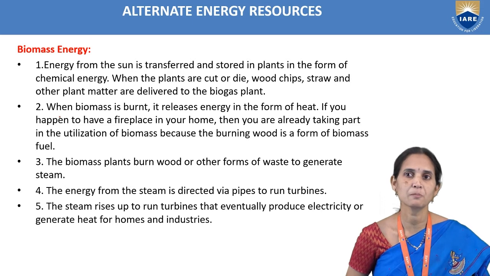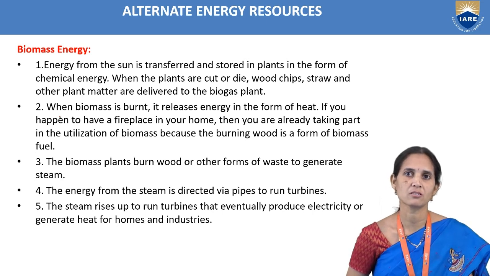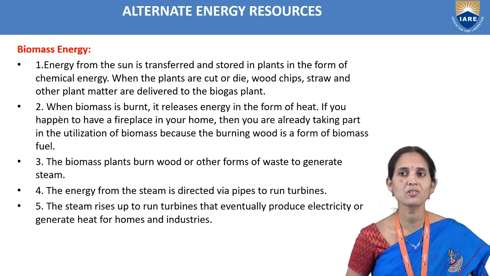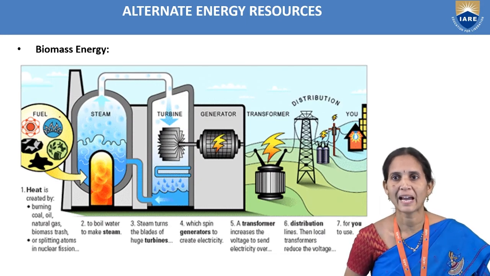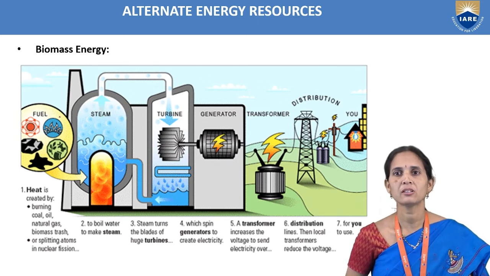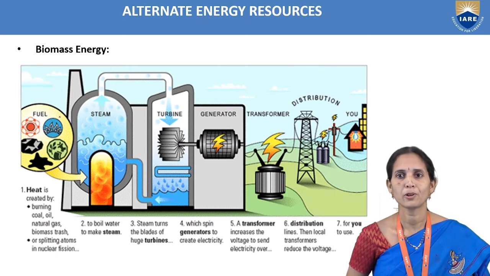The biomass plants burn wood or other forms of waste to generate steam. The energy from the steam is directed via pipes to turn the turbines, so that eventually it produces electricity or generates heat for homes and industries. So by using biomass, we can produce electrical energy. We can see here the working of a biomass plant. We are taking fuel here, burning the plant or any wood and producing steam.